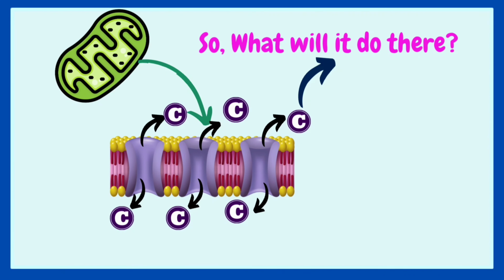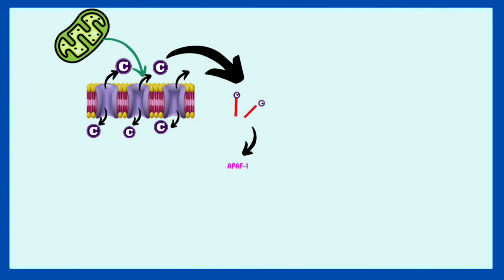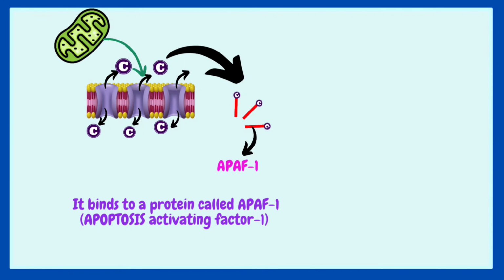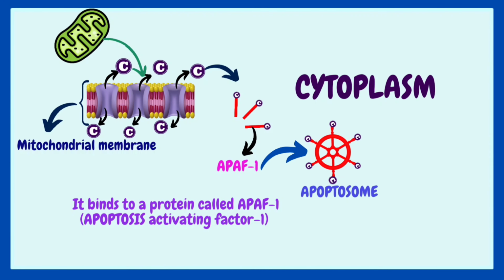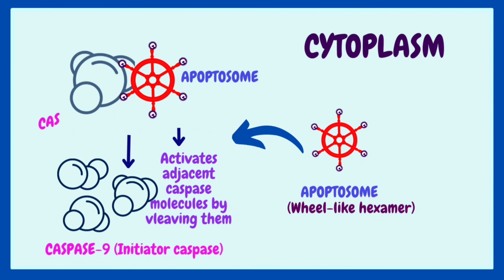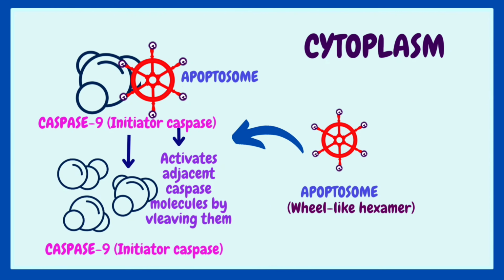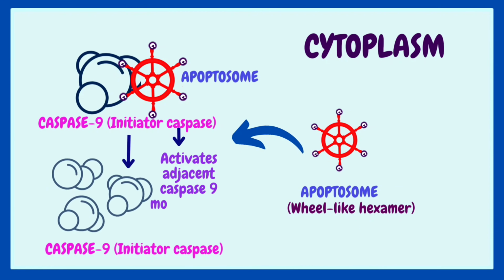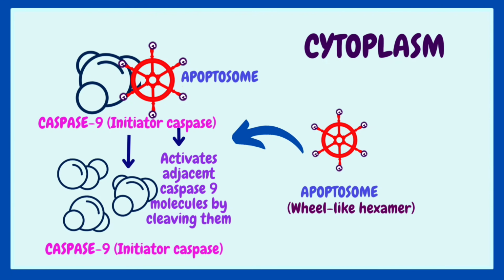So, what will it do there in the cytoplasm? It binds to a protein called apoptosis activating factor 1, which forms a wheel-like structure. This complex between cytochrome C and apoptosis activating factor 1 is called the apoptosome, and it binds to caspase 9. Caspase 9 is the initiator caspase. It begins activating adjacent caspase 9 molecules by cleaving them.